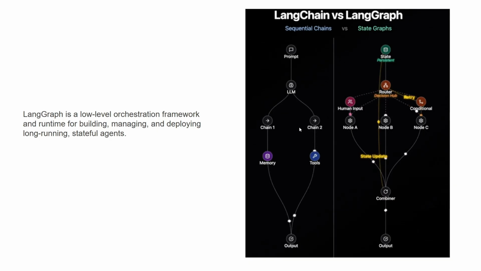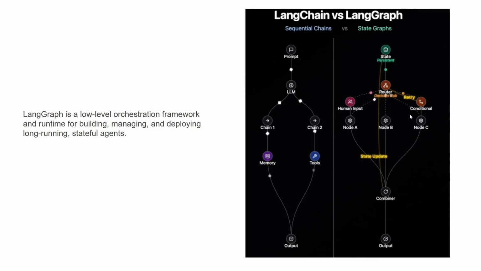There is no looping. There is no human in the loop involved. There is no conditional chain. For example, I don't want to go to the left side, but based on some condition I have to decide whether I should go left or right. So nothing like that is possible in sequential chains, which is LangChain.